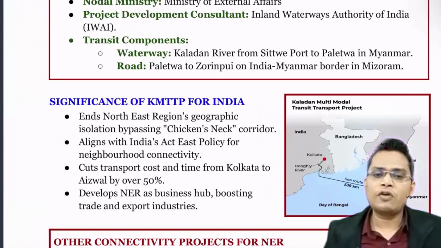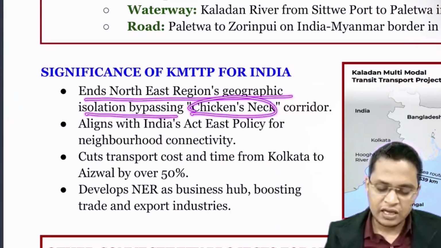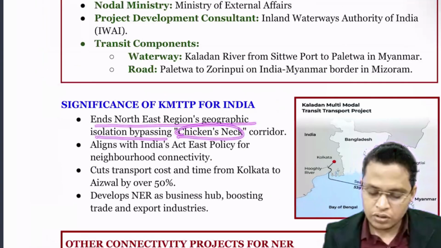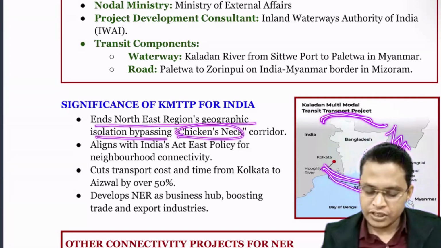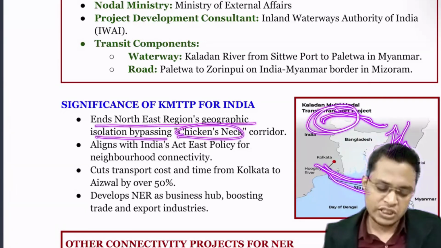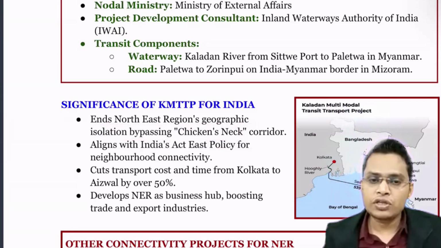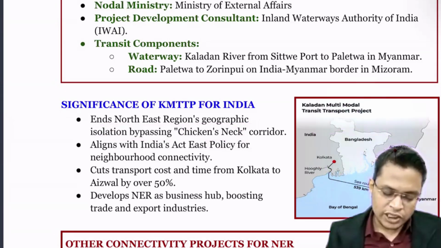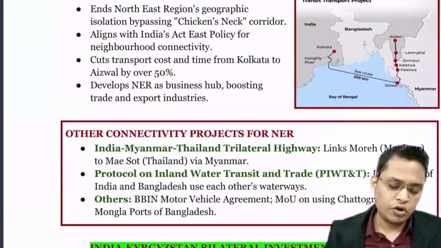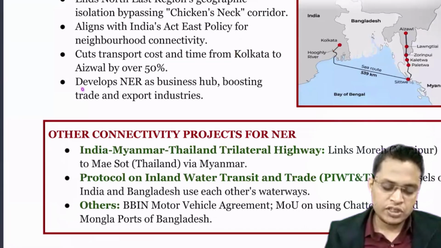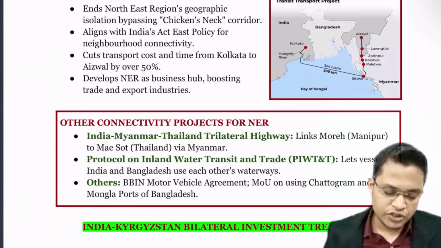So what is the significance of this Kaladan multimodal project? The northeastern region has geographic isolation, so it bypasses the Chicken's Neck. Na? We will bypass this Chicken's Neck dilemma and ensure faster transit of our cargo even during war or conflict, if anything happens to the Chicken's Neck corridor. It will also align with the Act East Policy and boost northeastern connectivity with our neighborhood. It cuts transport cost and time from Kolkata to Aizawl by 50%. So it develops the northeastern region as a hub, boosting trade, export and industry. Yes, it will help in development of the northeastern region.